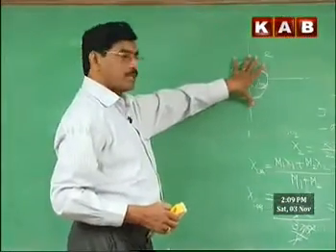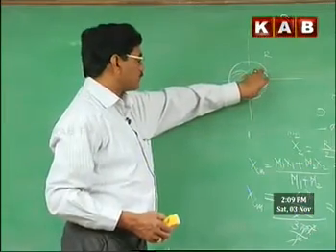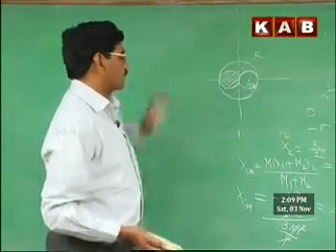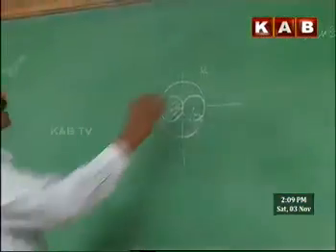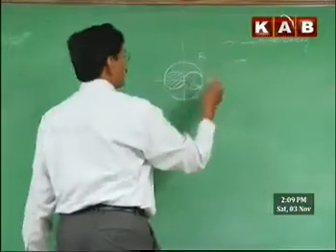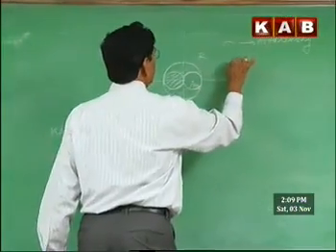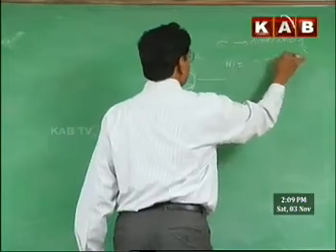First, the total mass of the disc, then negative mass of this portion, positive mass of this portion. Therefore, what we can write, assuming sigma as the areal density, mass of the original disc is sigma into pi r square.